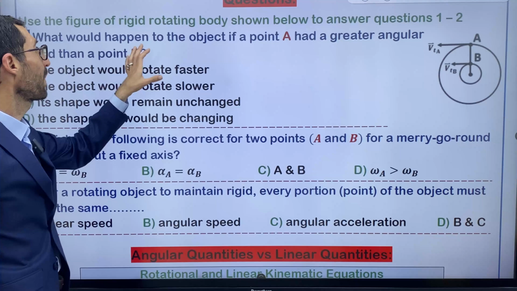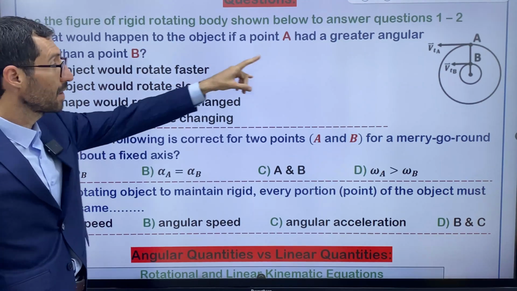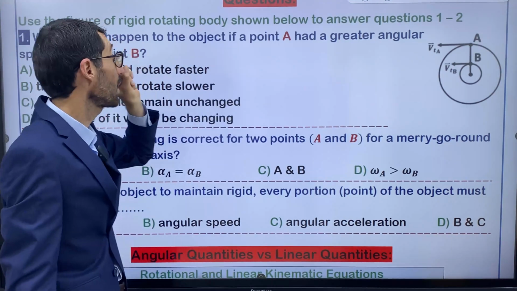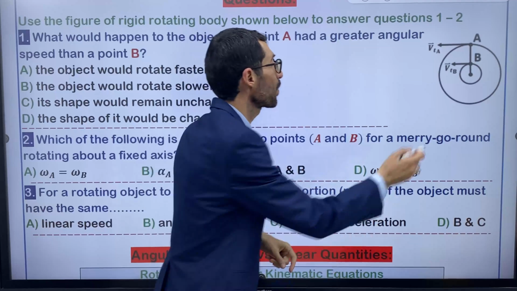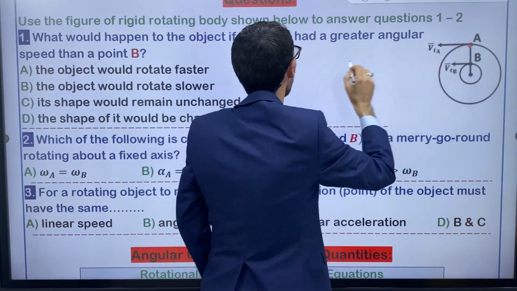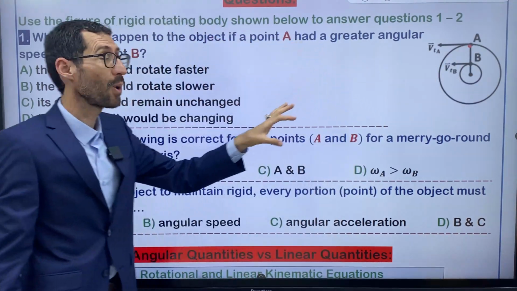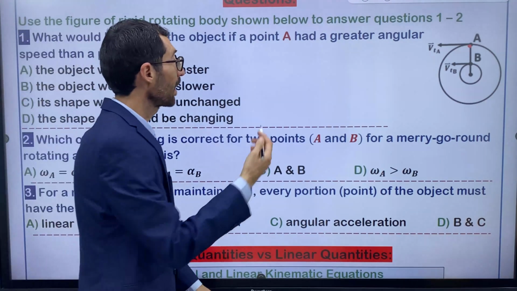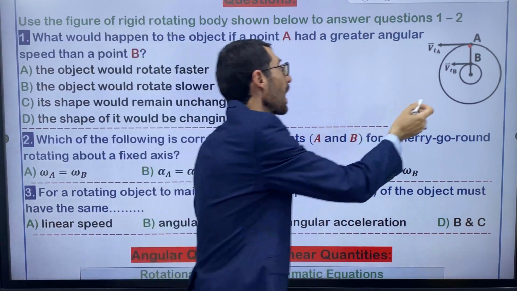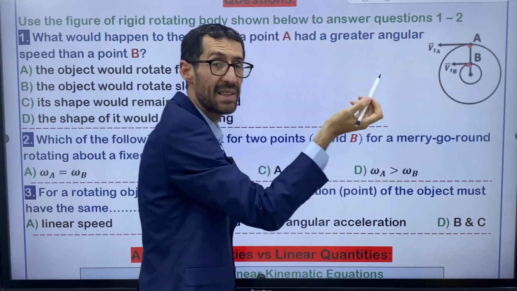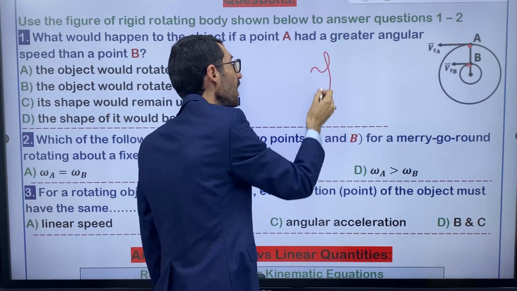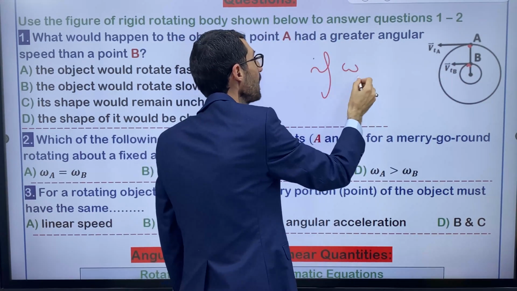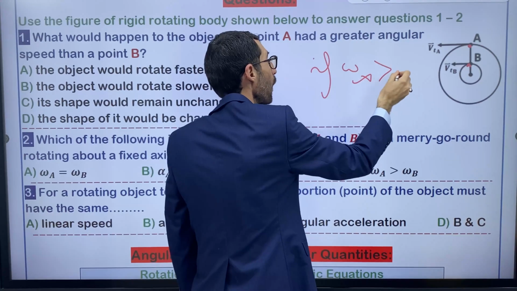What would happen to this object if a point A had a greater angular speed than the point B? Mathematically, what happens if omega of A is greater than omega of B?